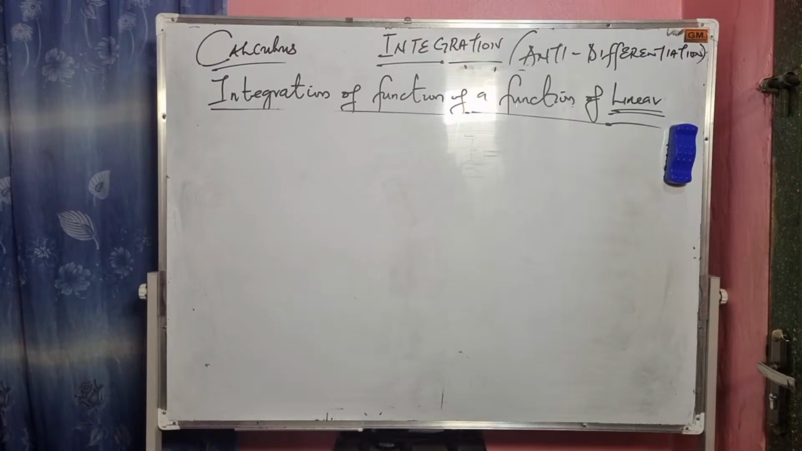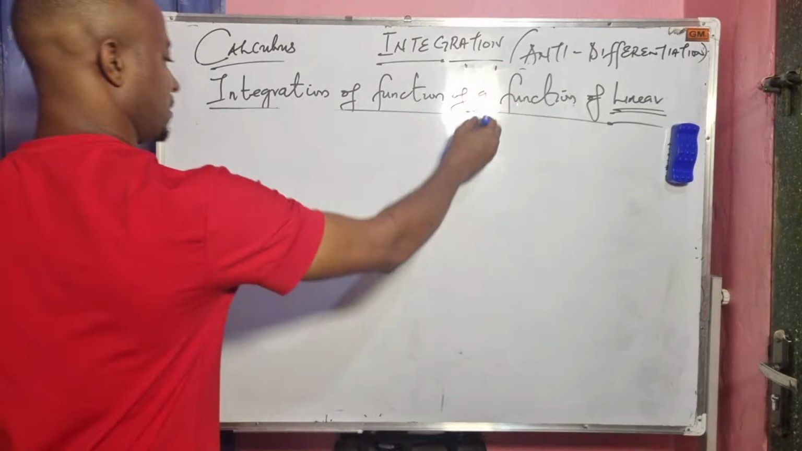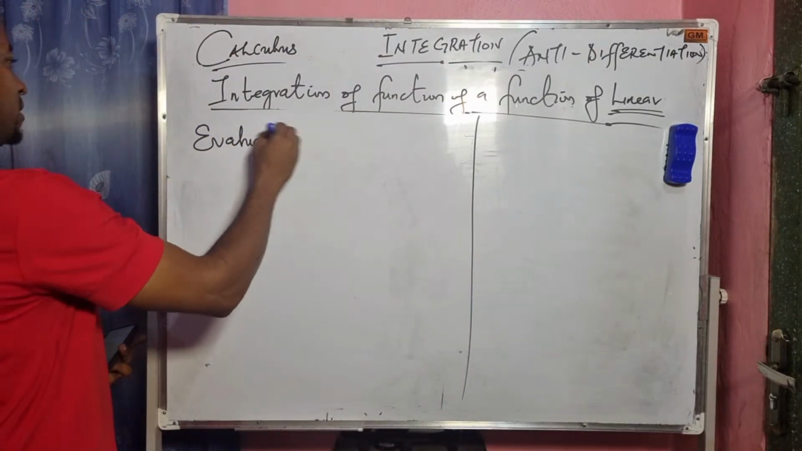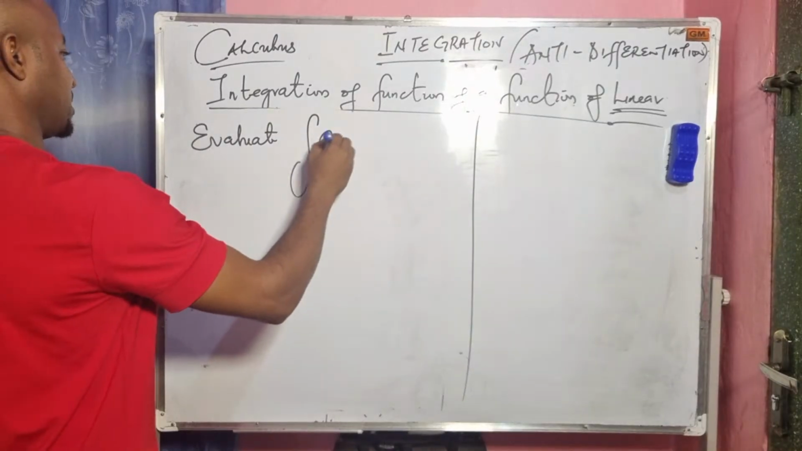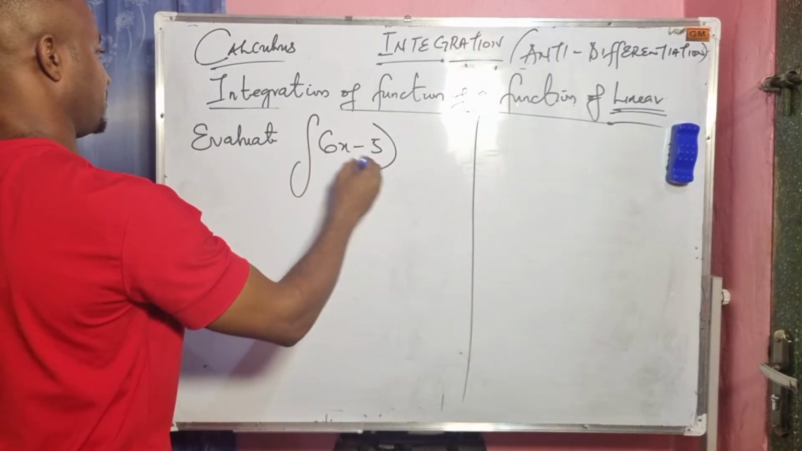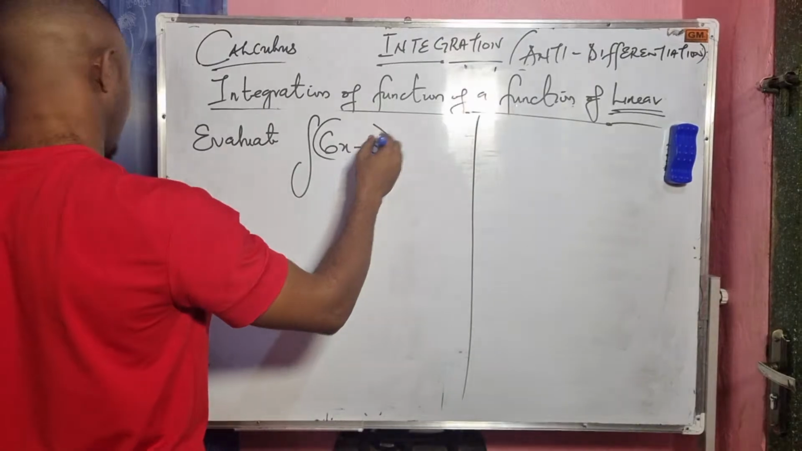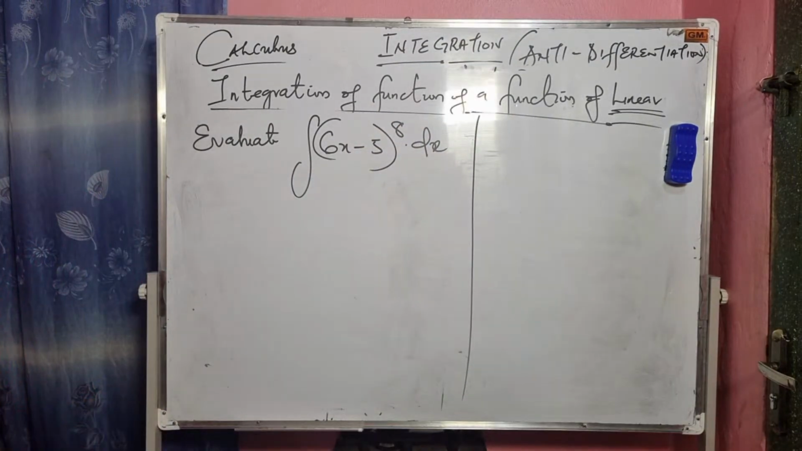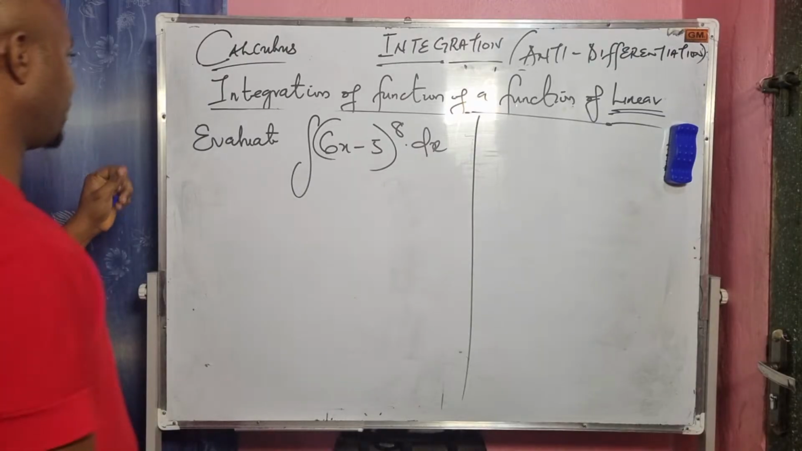Evaluate the integral of (6x minus 5) to the power of 8 dx. What do we do here?